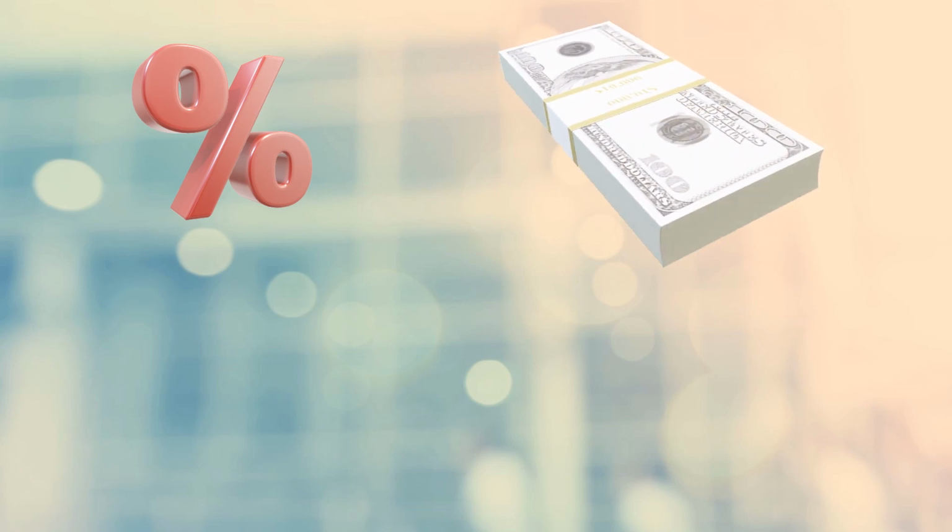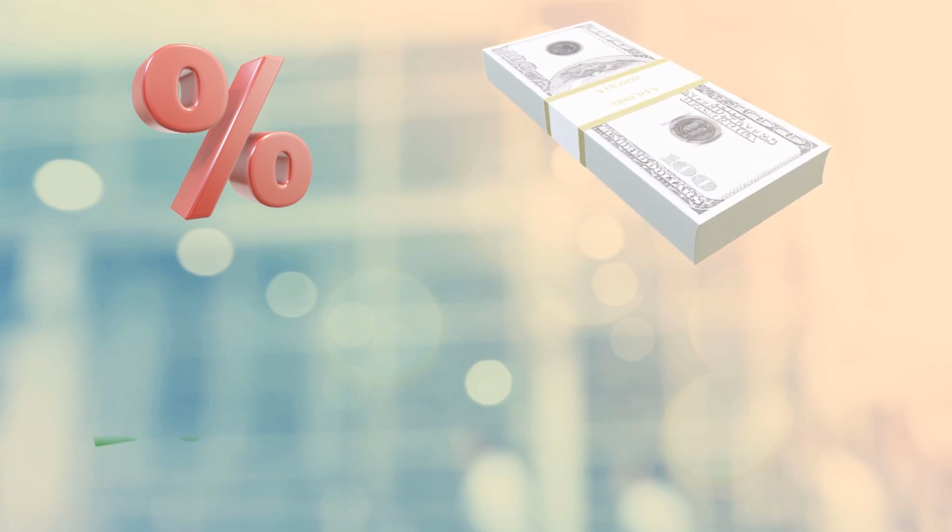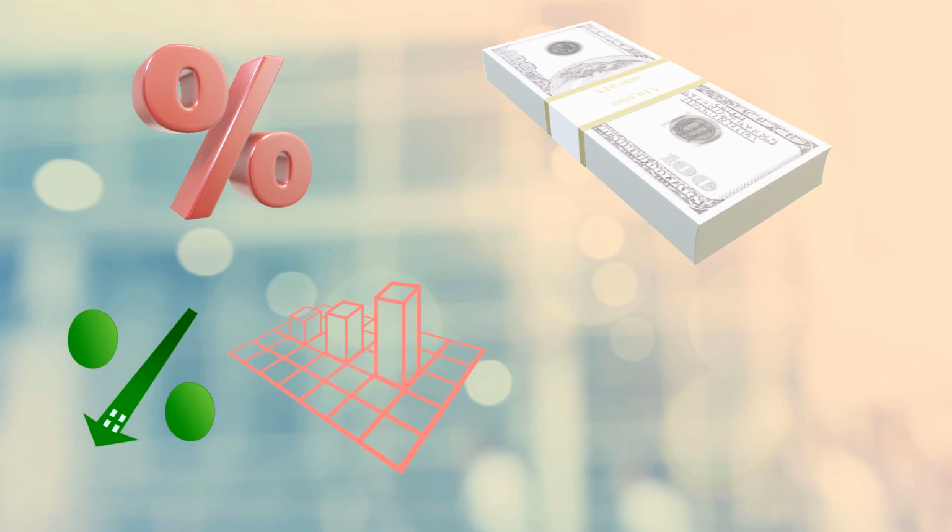The interest rate is the price paid for the use of money. Interest rates can be adjusted by central banks to control inflation and the economy as a whole. Lower interest rates can spur economic growth, but they can also lead to increased inflation. Higher interest rates can dampen economic growth, but they can also help tame inflation.